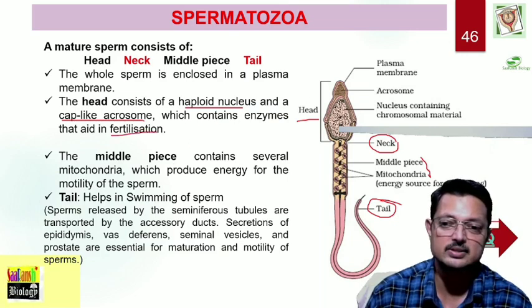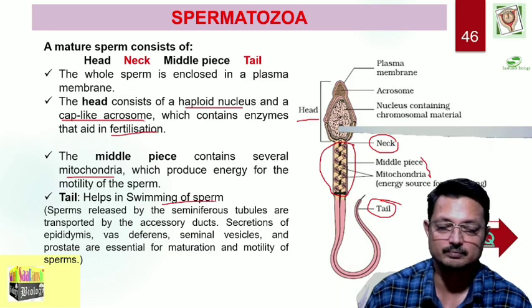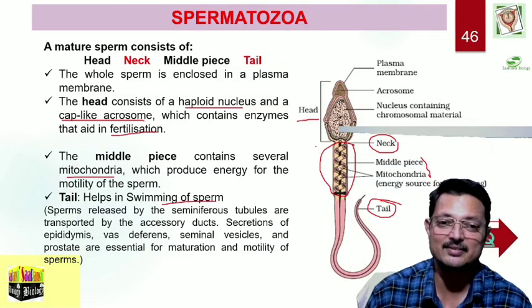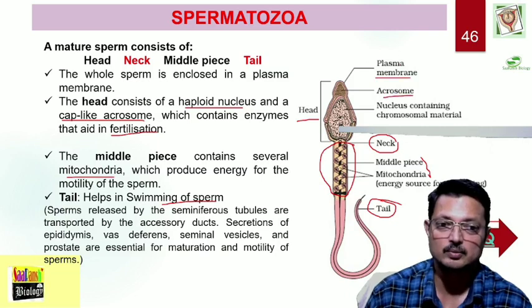The middle piece contains several mitochondria, and this is very important as far as motility of sperm is concerned. They produce energy for motility of sperm, and the tail obviously helps in swimming of the sperm. So, this diagram is also very important. You must practice it once or twice so that you get clear with the basic structural organization of sperm, and also should be able to give its function. Labeling is very important: plasma membrane, acrosome, nuclear material, neck, middle piece, mitochondria, and the tail.